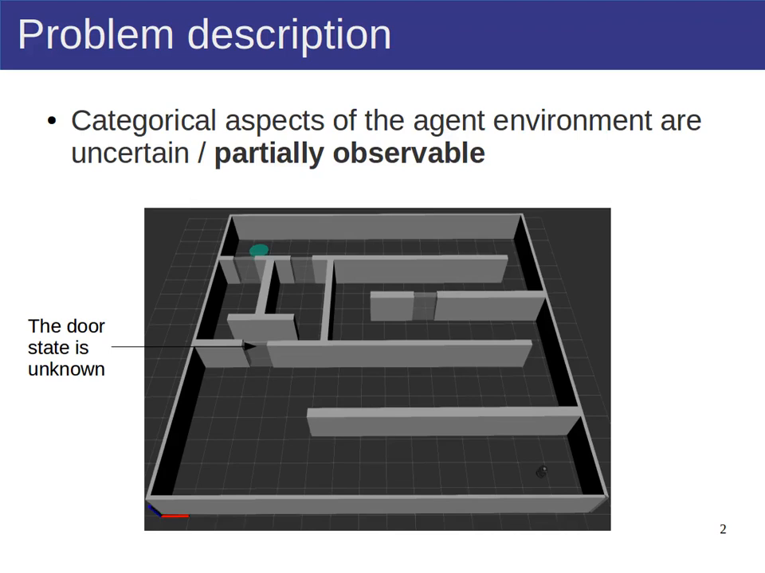For example, the mobile robot at the bottom right on the map has to reach its goal indicated in green on the top left of the map. The status of the doors, open or closed, are uncertain and only partially observable.